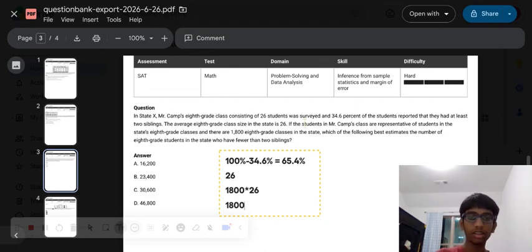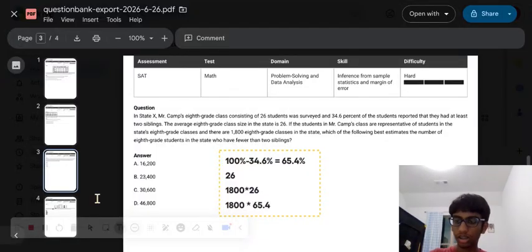Moreover, since we know that students in Mr. Camp's class are representative of the students in the state's 8th grade classes, the proportions are going to be about the same. So all we need to do now is multiply 1,800 by 65.4.